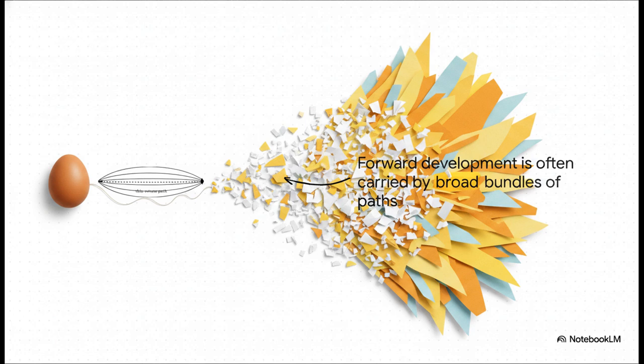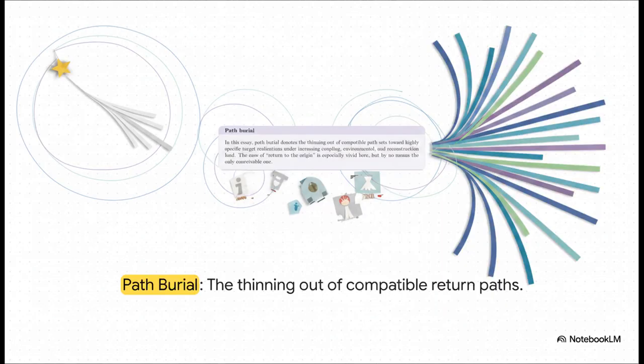The forward journey, from a highly specific state like an intact egg to a more generic, messy one like scrambled eggs, is supported by this massive bundle of possible microscopic paths. But what about the return journey? Well, the path back to exactly that specific original intact egg is incredibly thin. It's not necessarily impossible, but it's carried by a vanishingly small set of possible histories. The FBA gives this process a working name: path burial. And it's exactly what it sounds like.